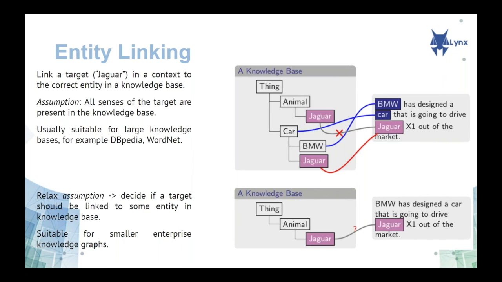Therefore, we relax our assumption, and what we actually want to do, depicted at the right bottom part of the picture, is that we only have one entity representing Jaguar in the knowledge base, and we would like to disambiguate if the one that we find in the text is the correct one. So in this particular example, it is incorrect because we have animal Jaguar in the knowledge base, and we have Jaguar as a car in our text.